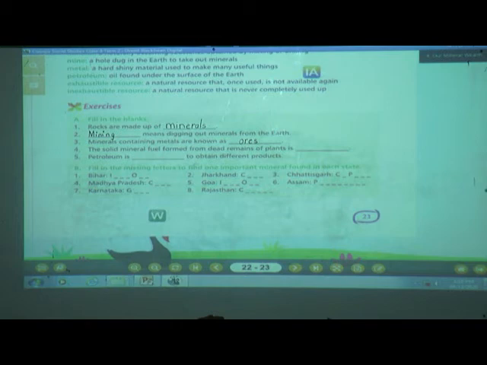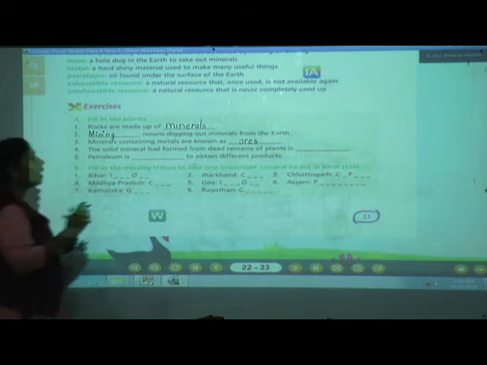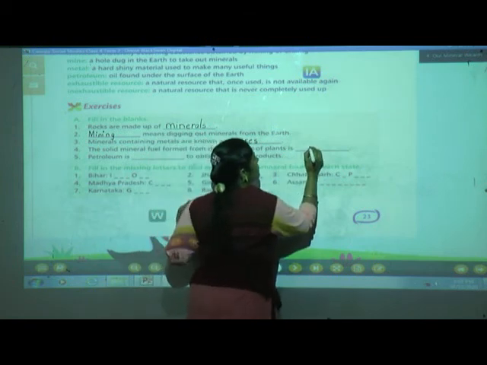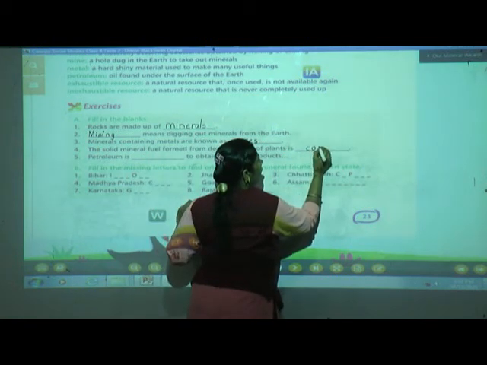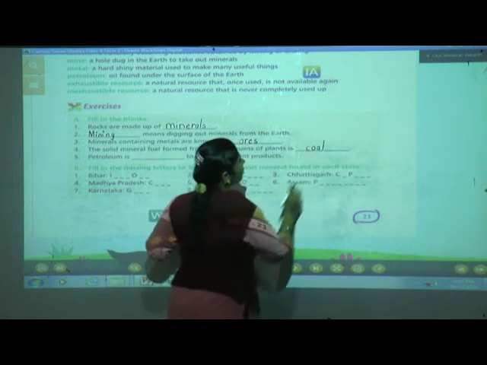Now next one, the solid mineral fuel formed from dead remains of plants is called, what do we call it? Dead plants or remains of dead plants, what do we form? We can find, very good, coal, C-O-A-L, coal.